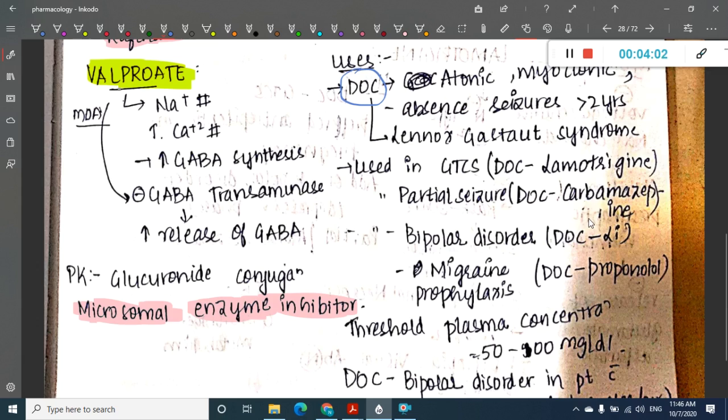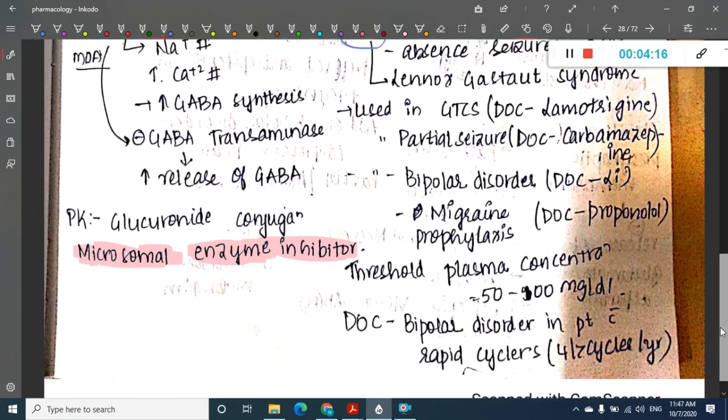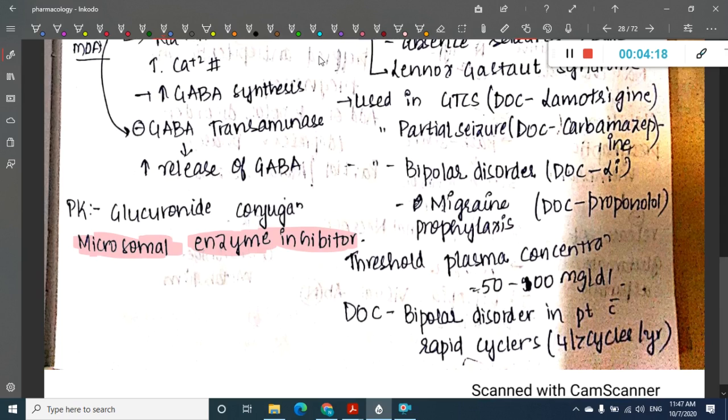It is used in bipolar disorders and mania. The drug of choice for bipolar disorders and mania is lithium. It is also used in migraine prophylaxis. Drug of choice for migraine prophylaxis is propranolol. All these are important uses of valproate. Now the important thing here is the threshold concentration.